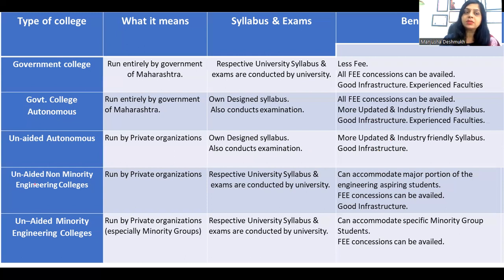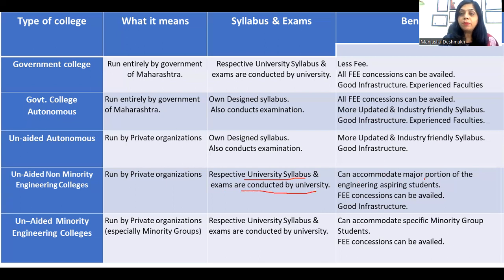Then there come unaided non-minority engineering colleges. These are again private engineering colleges, but these colleges are not autonomous; they are affiliated to some university. Since they are affiliated to a university, the syllabus is set by the university and exams are conducted by the university.